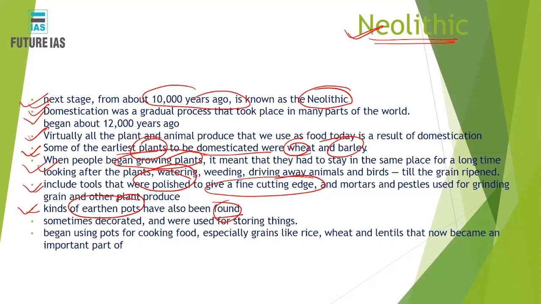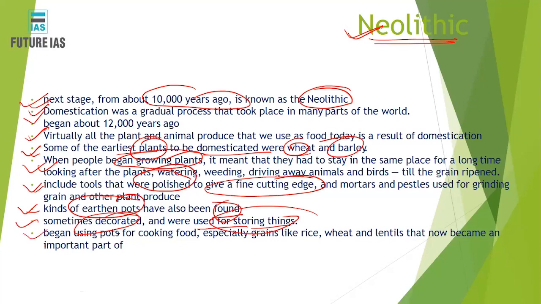All right. Then some decoration started. So these pots, which were used for storing items, became more decorated, but that was not there in the Mesolithic or in the Paleolithic period. This is just a comparative analysis of the three.